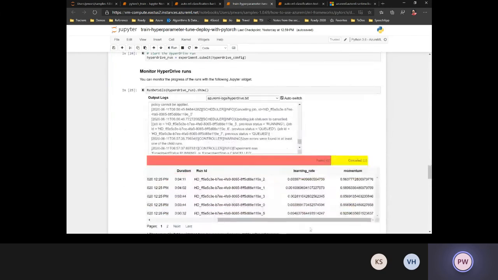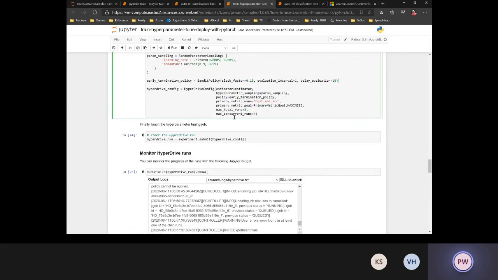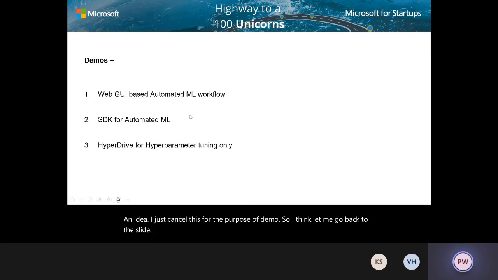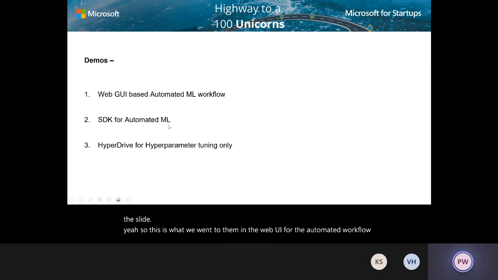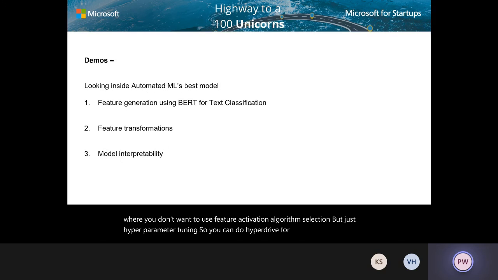So if you see here, these different values of learning rate and momentum were triggered. And I think I just canceled this for the purpose of the demo. Let me go back to the slide. So this is what we went through: the web UI for the automated ML workflow, and you can use the SDK to create an automated ML workflow. And this is the one that we saw last, where you don't want to use feature transformation or algorithm selection, but just hyperparameter tuning, so you can use HyperDrive for that. And then how you can look inside the automated ML model, like BERT being used for the text classification, or what the actual transformations were that were applied on each of those features.